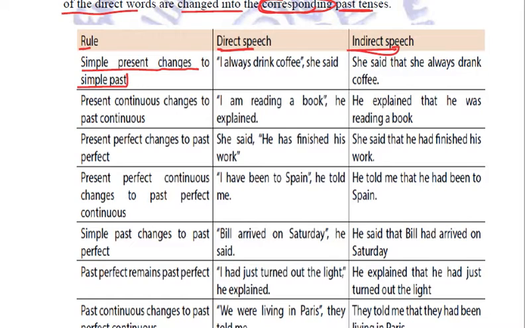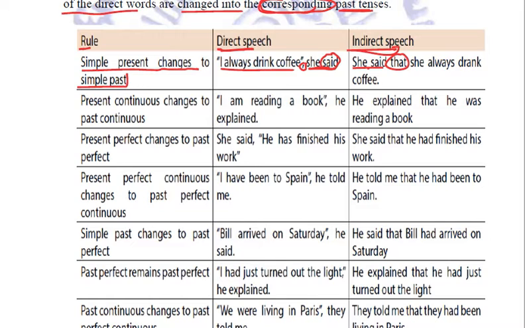For example, I always drink coffee, she said. Now the reporting verb is past tense, right? So now when we are going to convert it into indirect speech, we will write she said, then we will remove the comma and replace it with that.